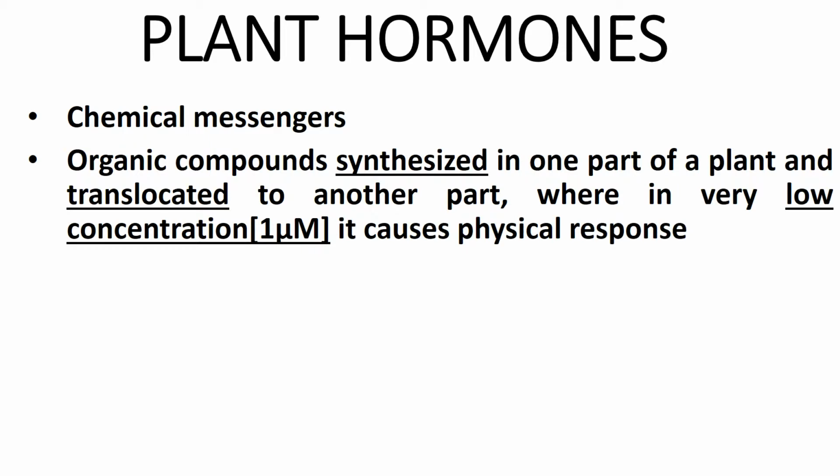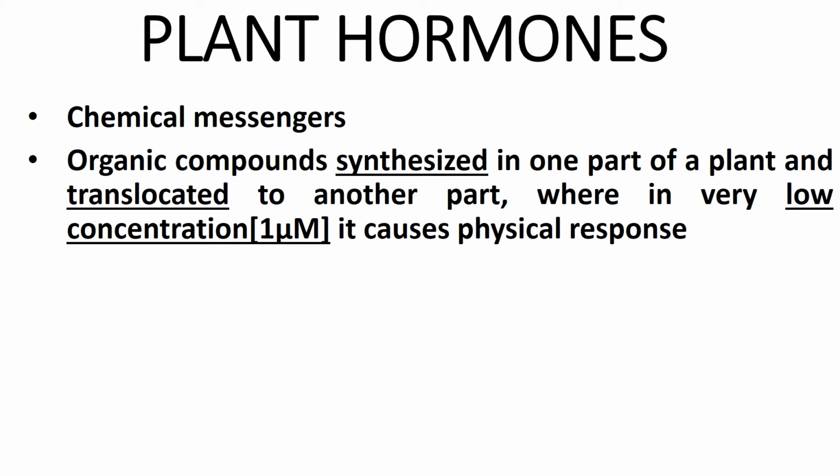There are other products, other compounds used by the plants that do promote or affect the growth and development of the plant, but they are not synthesized by the plant. So what is the first characteristic or necessity for a compound to be a plant hormone? It should be an organic compound synthesized by the plant. And the second one is it should be translocated. Not necessarily, well, but it does.